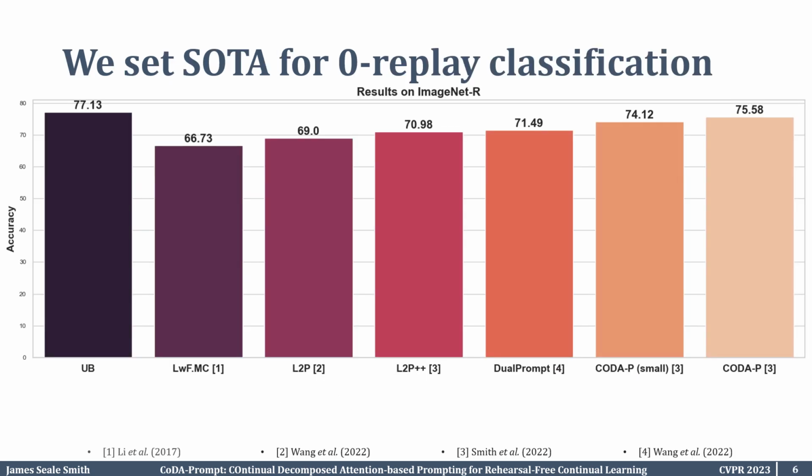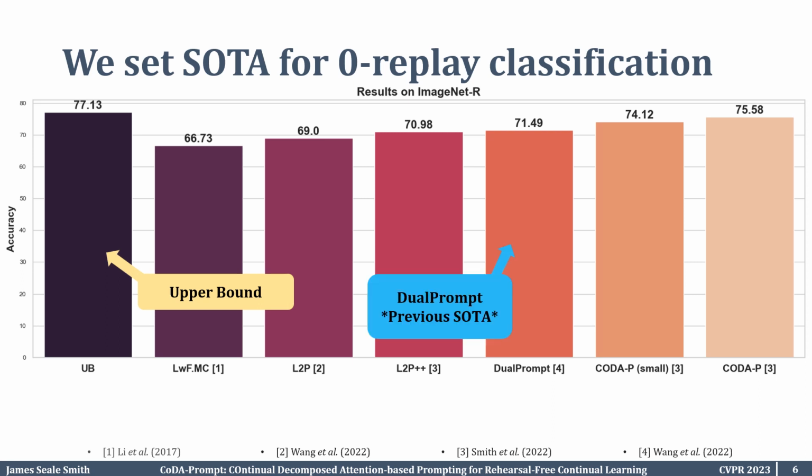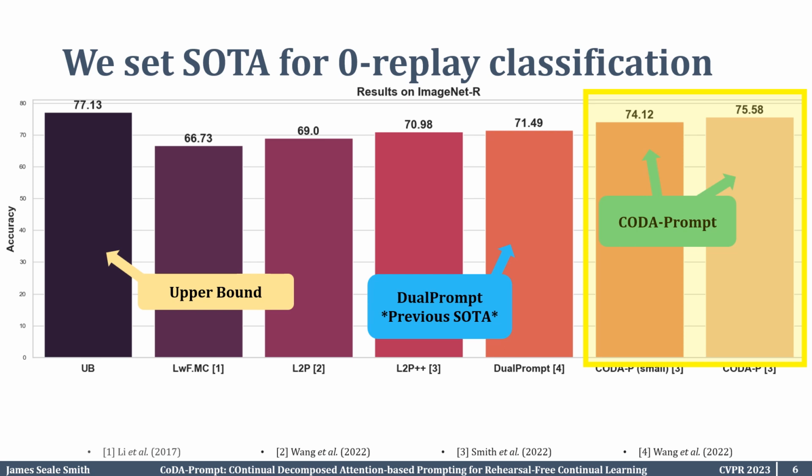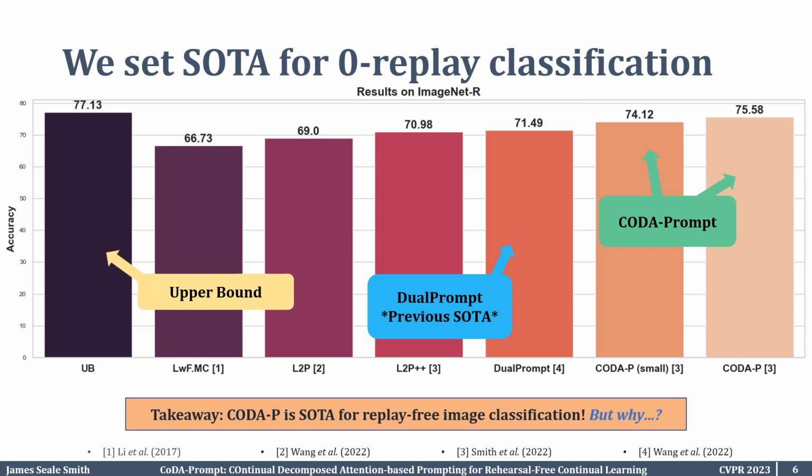What kind of results did we get? On the ImageNet-R benchmark, we can see an upper bound accuracy of around 77%. The prior state-of-the-art we found to be 71.49%. Our method, CODA-Prompt, we found to strongly outperform the state-of-the-art on this benchmark. We showed two variants, CODA-Prompt Small, which has the same number of learnable parameters as DualPrompt and L2P, and then our regular CODA-Prompt, which has parameters that were directly chosen with a hyperparameter search. The takeaway here is that our method CODA-Prompt is state-of-the-art for rehearsal-free image classification.